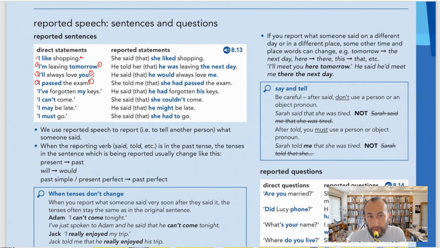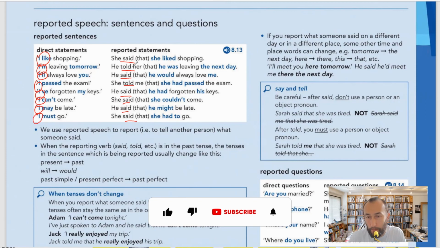But sometimes we want to report or we want to say these statements in our own words. So in these cases, we have got some rules to follow. So we have to change the tense. This is the first thing. We have to change the tense, like she said that, because we are telling a story, obviously, right? She said that, she told her. So as you can see, all of them is in past tense. And because of this past tense, we have to change these original tenses into specific, relevant past tenses.